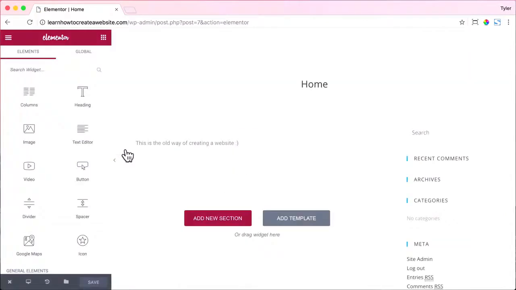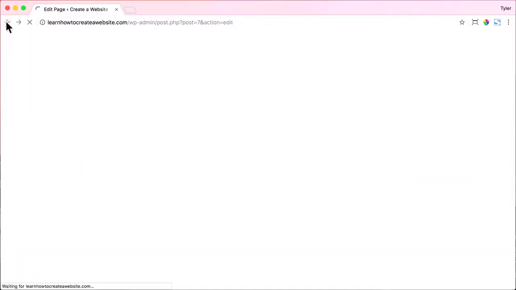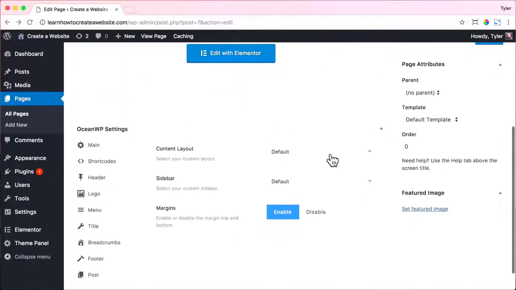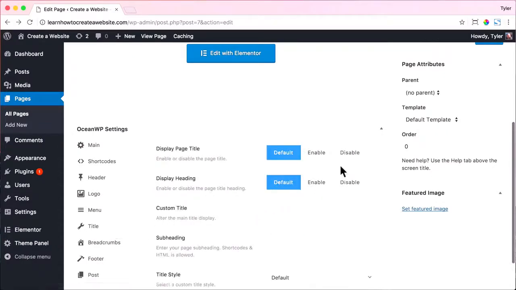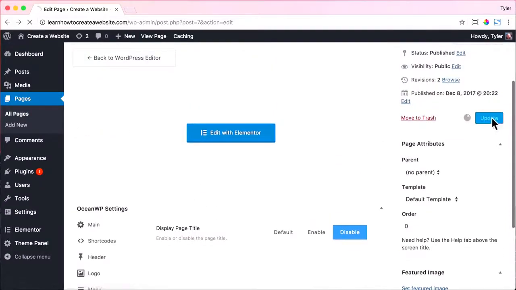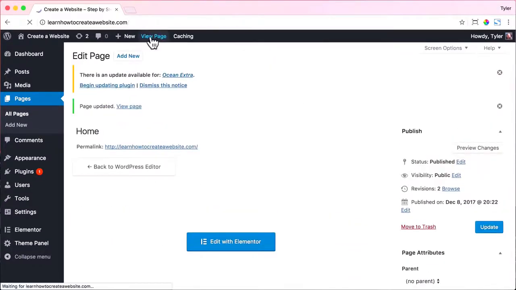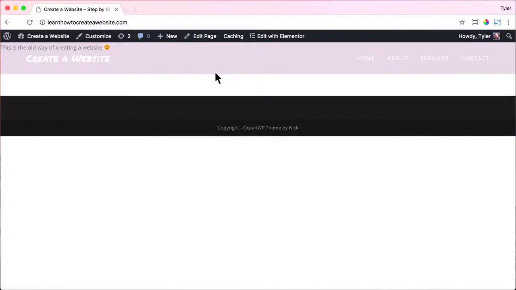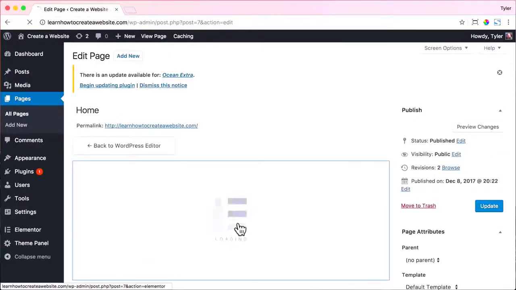But we still have a title up here that we don't want and the sidebar that we don't want. We want to be able to use the entire page for Elementor. So to do that, just click on the back button and under Content Layout, go to 100% full width. And if you click on Title on the left, you can disable the title. So that will get rid of the title and the sidebar. Then press Update. Once you do that, you can view the page, and now we see no title and no sidebar. All right, but let's edit with Elementor. So let's just click on Edit Page and click Edit with Elementor.